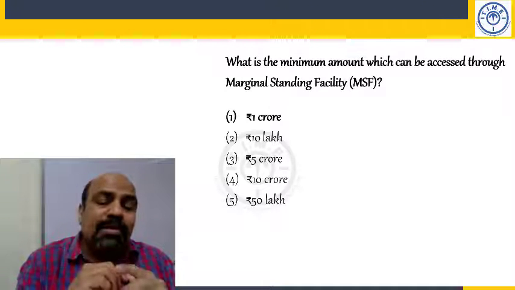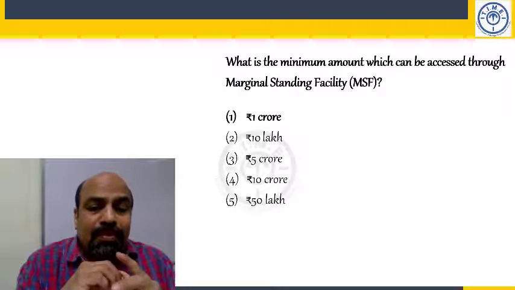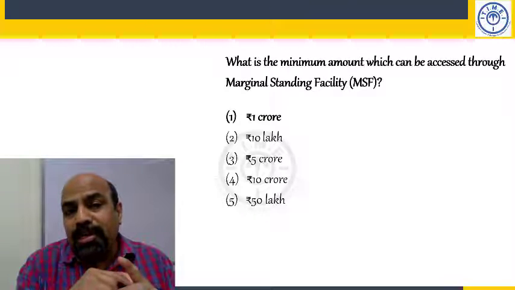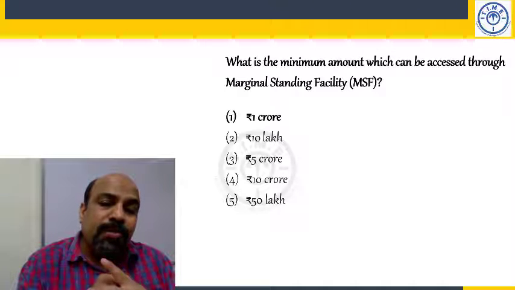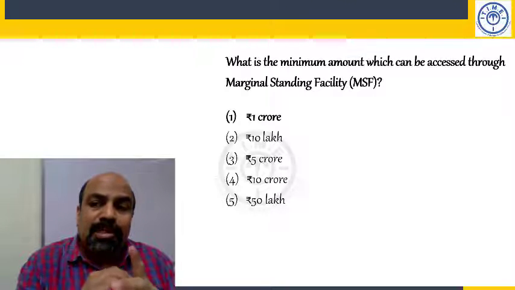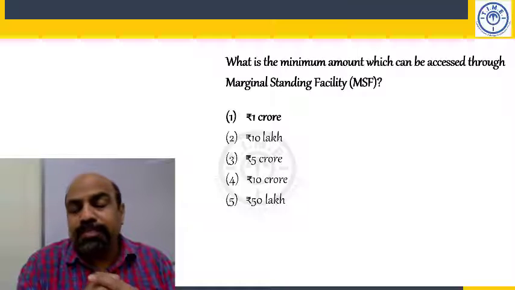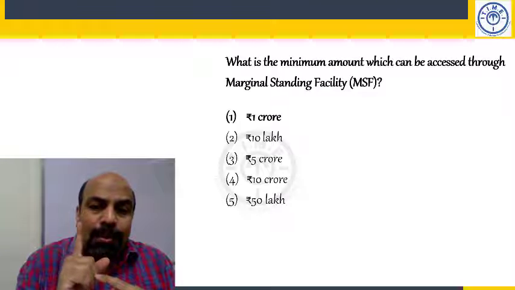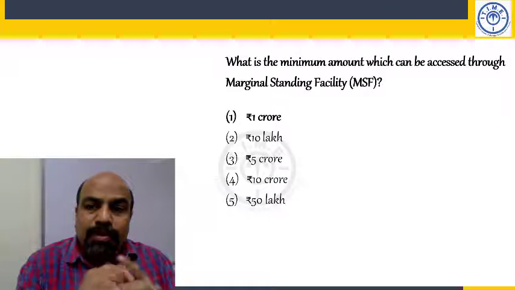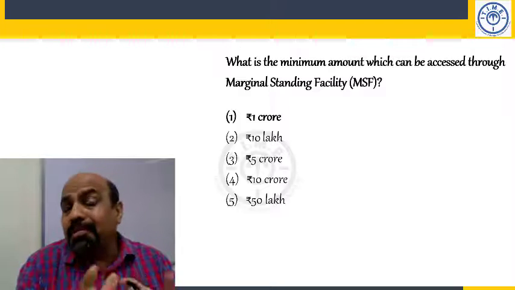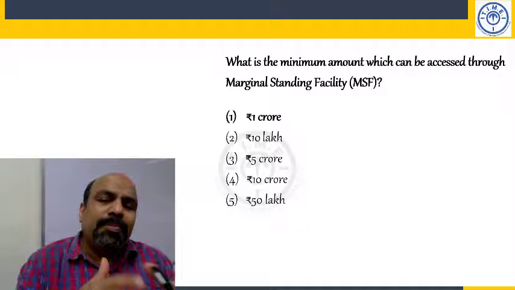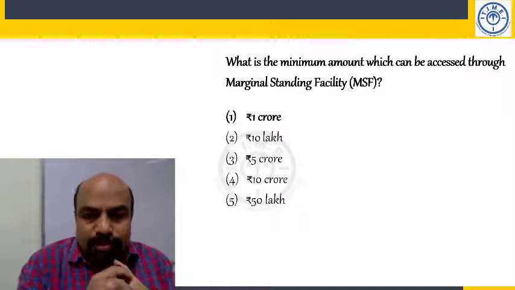Next point, interest rate: 1% above repo rate. Next, minimum amount: 1 crore. In choice 1 you have that 1 crore. So that's the minimum amount a bank can borrow. It has to be 1 crore or more, typically in multiples of crore.